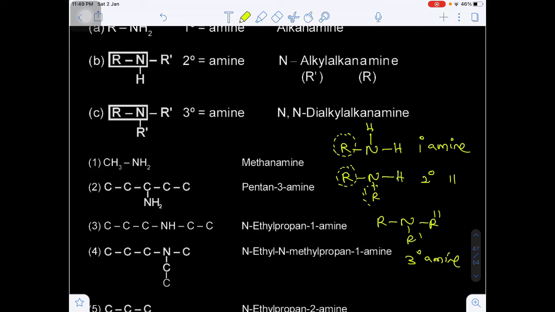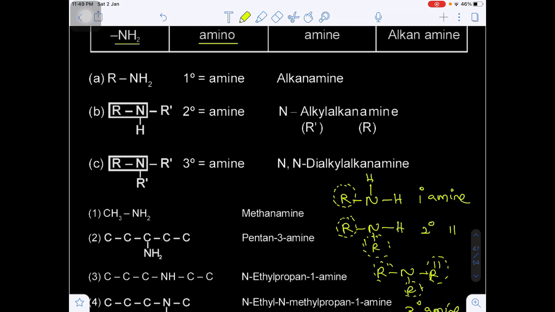If there are 2 alkyl groups attached to the nitrogen, this is the 2-degree amine. If there are 3 alkyl groups present, this is called 3-degree amine. Yes or no? Now here the common name will be the alkanamine.